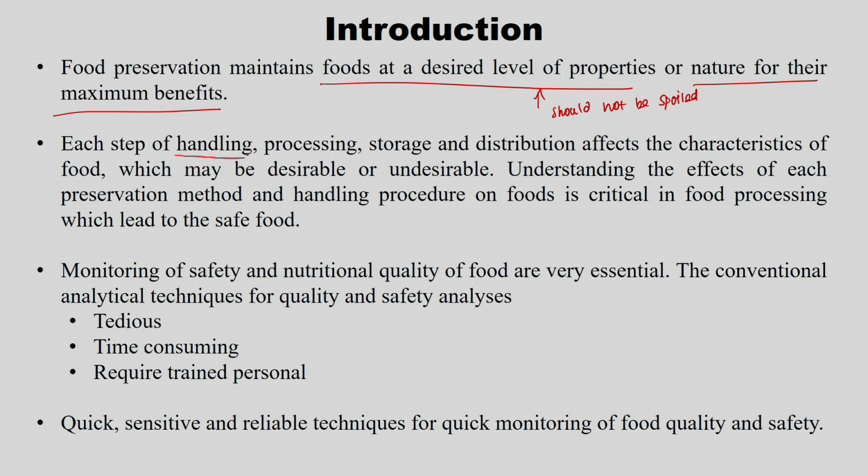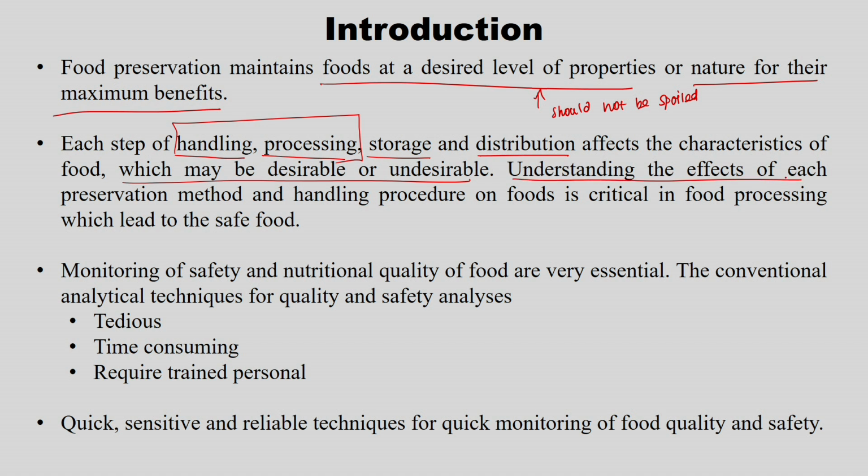Each step of handling, processing, storage, and distribution affects the characteristics of the food, right. What we have mostly seen in the previous lecture is handling and processing, but in storage and distribution there may also be a chance for contamination, which may be desirable or undesirable. Sometimes it may be a desirable change, sometimes an undesirable change.